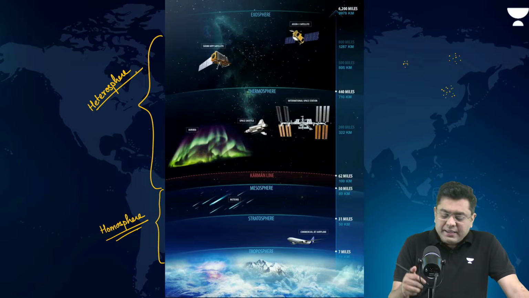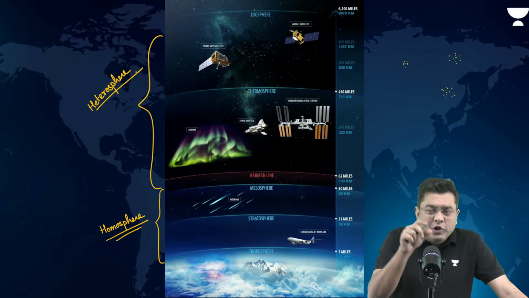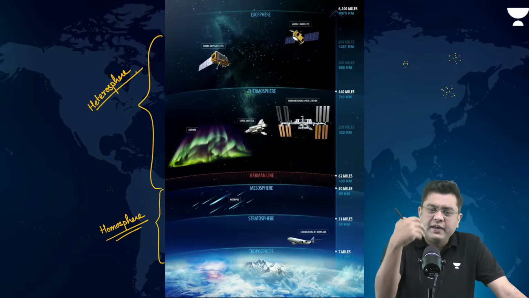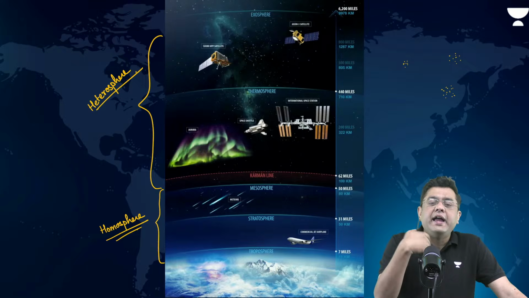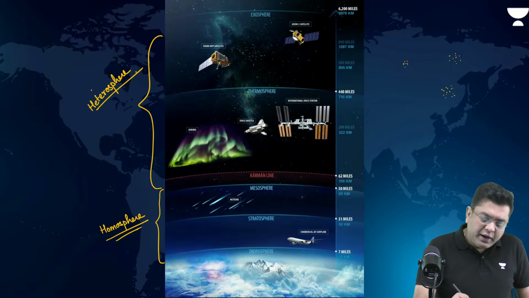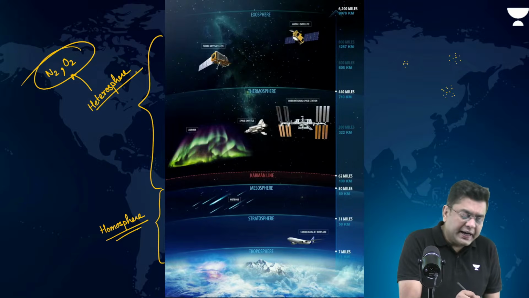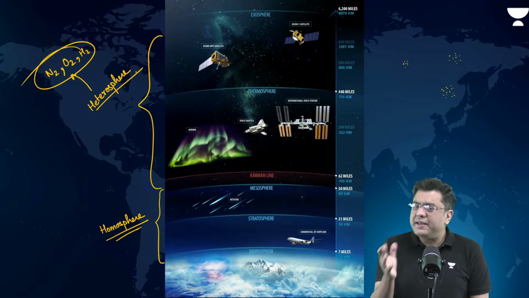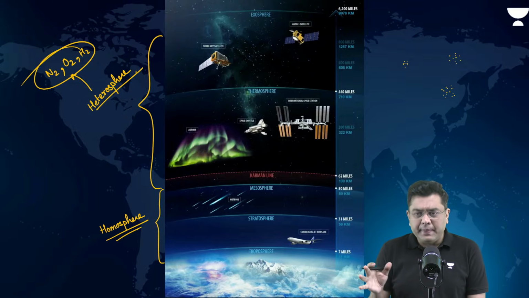So, like that, above mesosphere, you don't have a predefined or determined distribution of gases. That is why it is known as heterogeneous. Which are the gases present in heterosphere? Here also, nitrogen, oxygen, etc., they are dominant. Along with that, hydrogen is also present. But they are present in a very scattered amount.